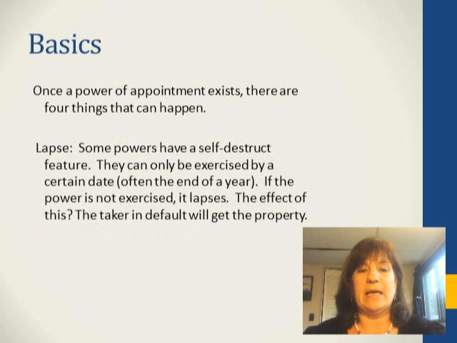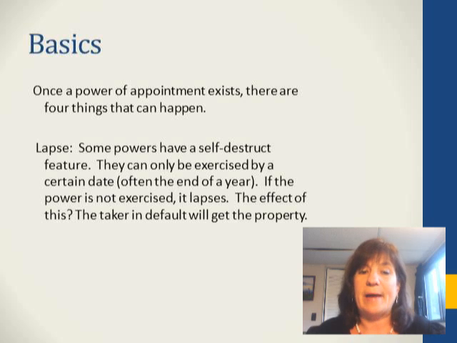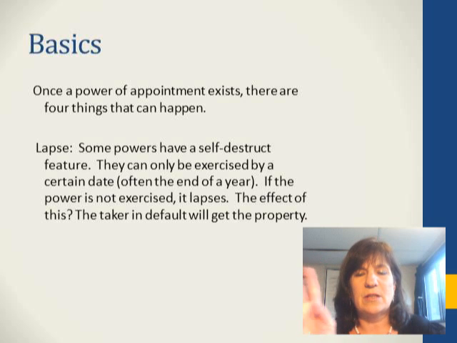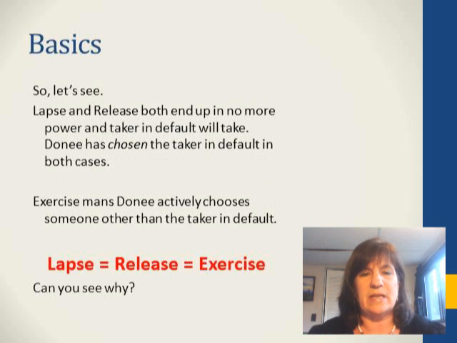And lapse, again, as I mentioned, is for powers that have a built-in deadline, that disappear after some period of time. If they're not exercised by a deadline, they just disappear. They lapse. And that means that the taker in default gets the property. Okay, so in three of these scenarios, the taker in default ends up with the property. Lapse and release both end up in no more power, and taker in default takes the property.